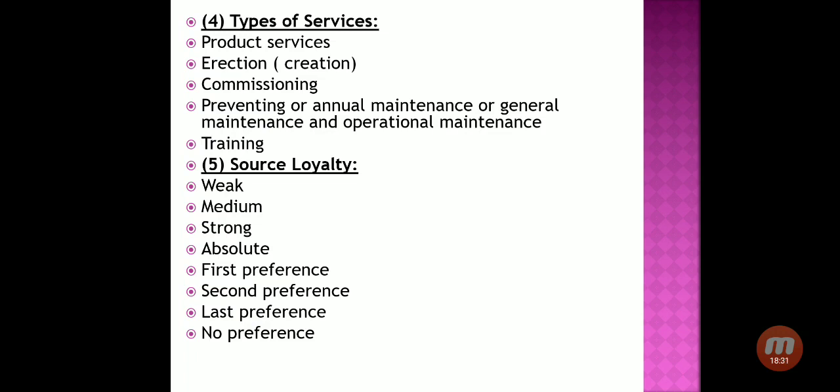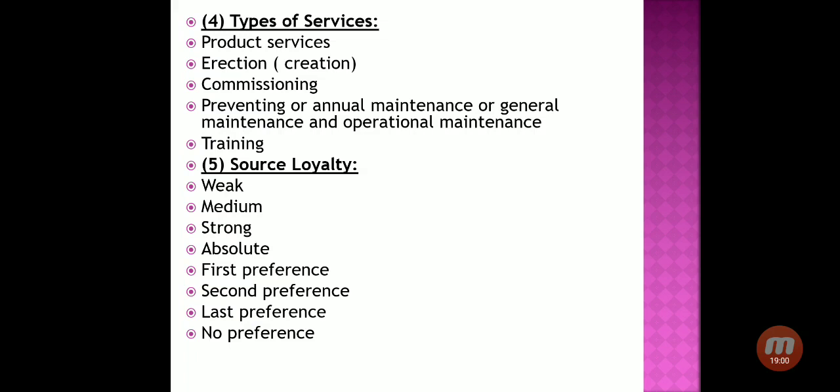And first preference means as a company, my first choice for the raw material is this company only, whether they are charging a high price, whether they are going to make difficult terms and conditions for the contract, no matter, their loyalty is for that company only.